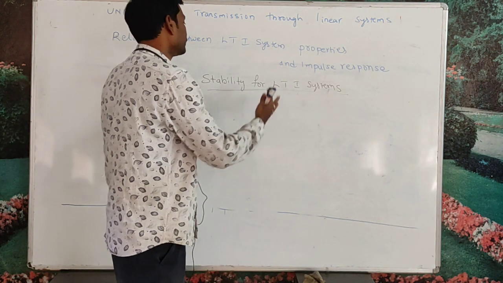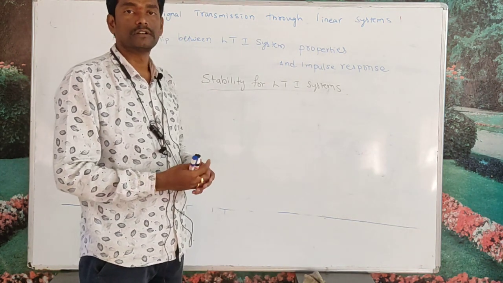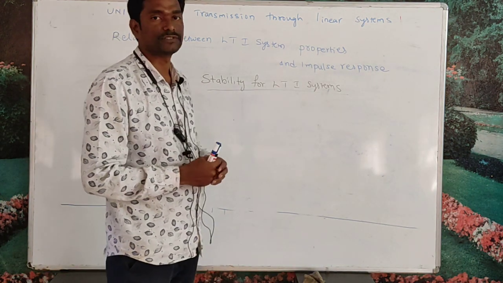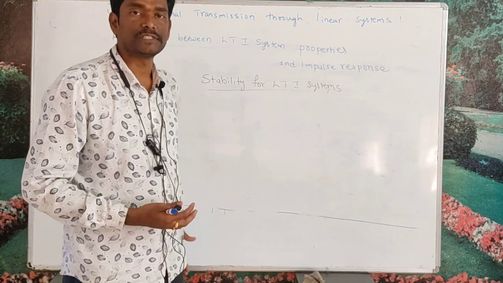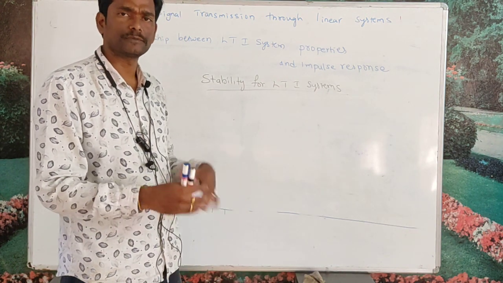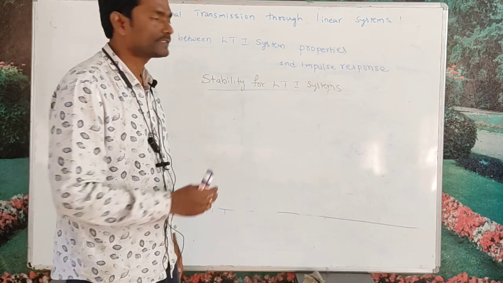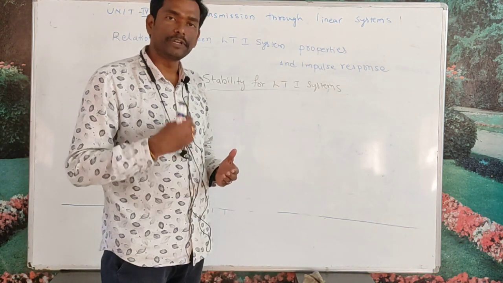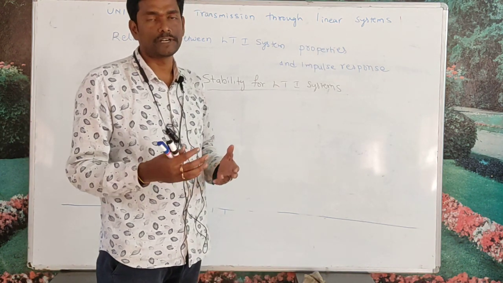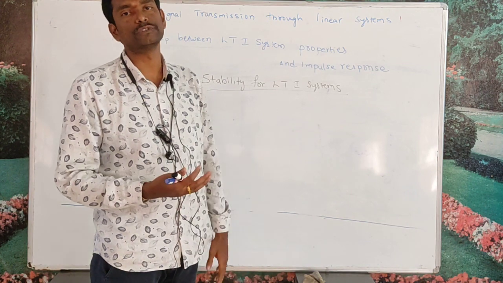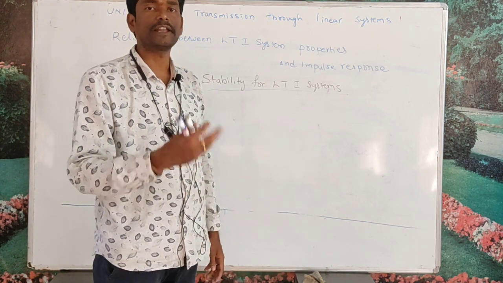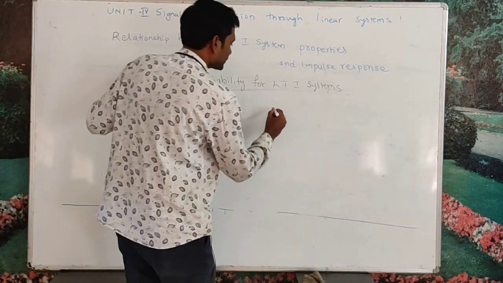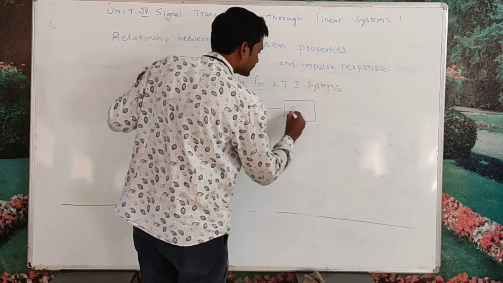Before getting the equation of the impulse response for a stable LTI system, what is a stable system, whether it is an LTI system or not? A stable system is a system that produces a bounded output for a bounded input. If a system produces a bounded output for a bounded input, then that system is said to be a stable system.